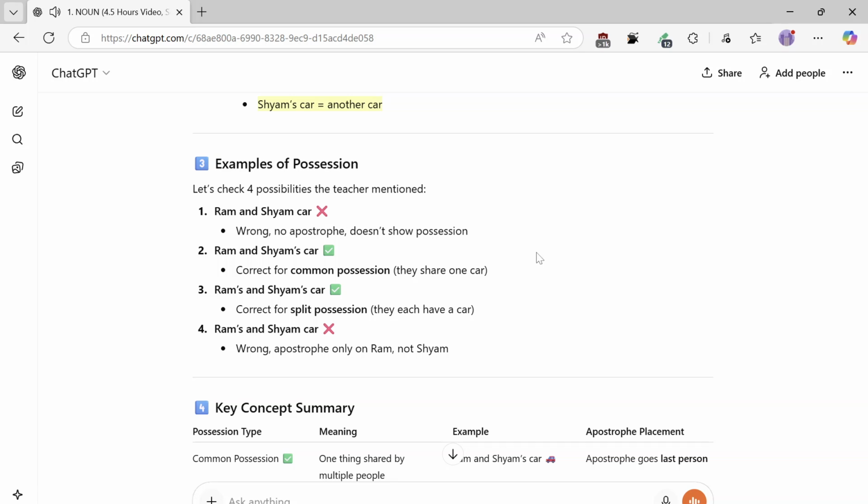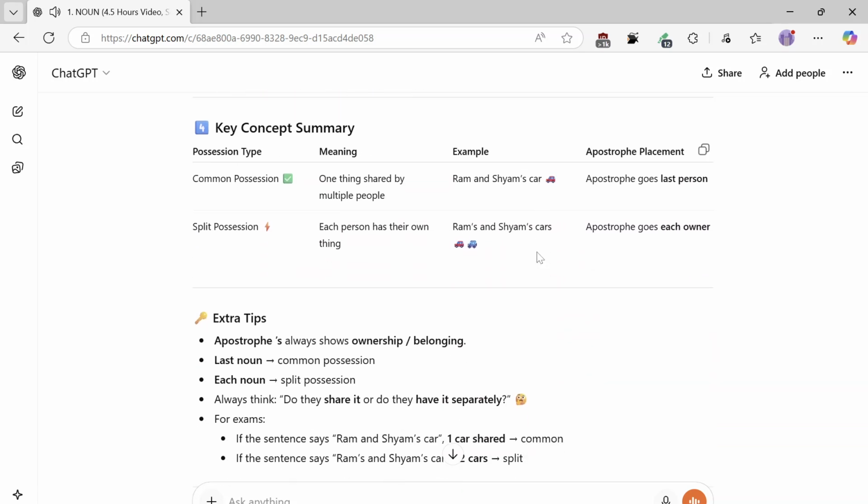Key concept summary. Possession type, meaning, example: apostrophe placement. Common possession is one thing shared by multiple people. Person has their own thing. Example: Ram and Shyam's car. The apostrophe goes on the last person.